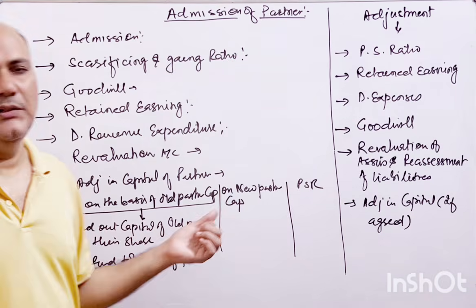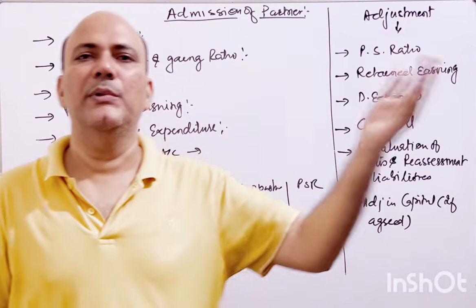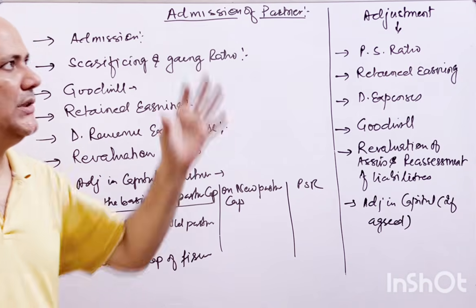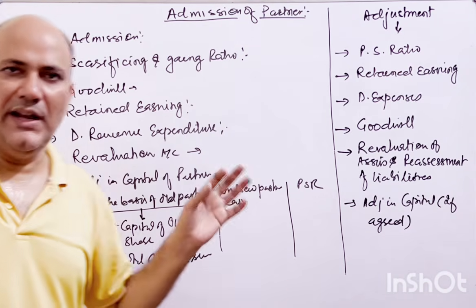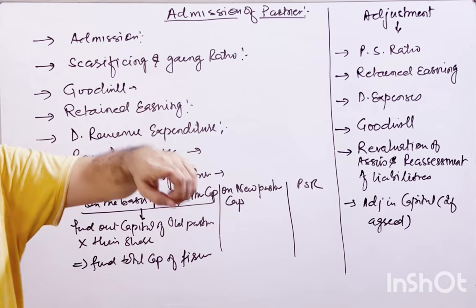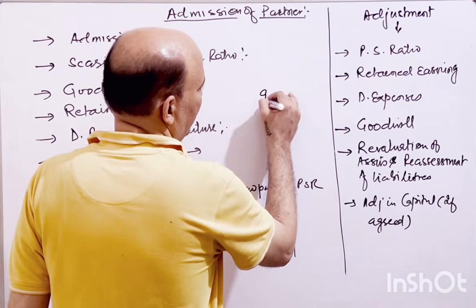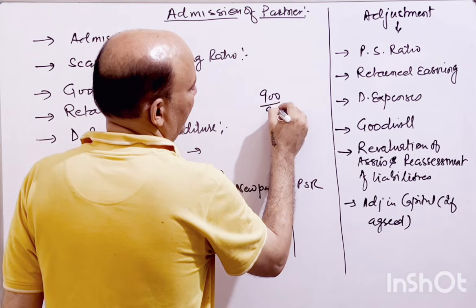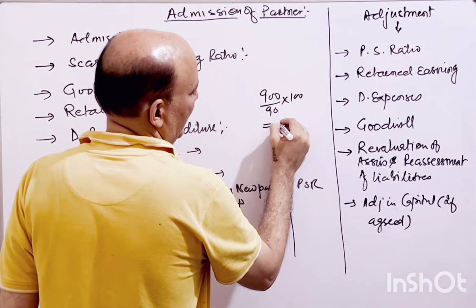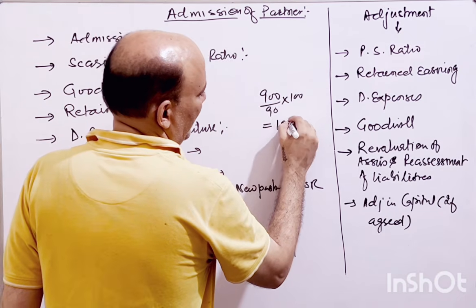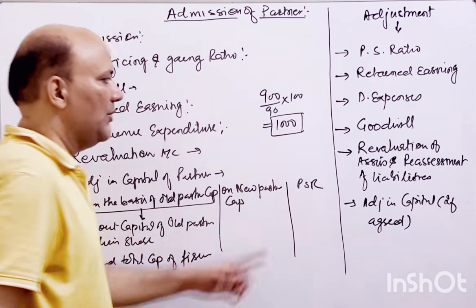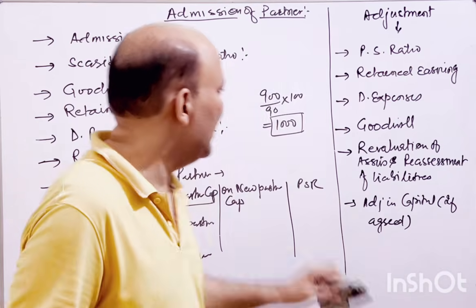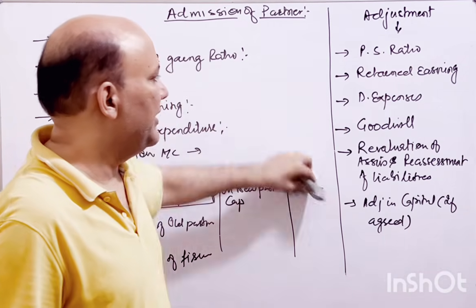So let's say we have given 10% to the new partner. Now the old partners are owners of 90% of the capital. Whatever the capital of the old partners is, that is 90%; make it 100%. Let's say 900 is the capital and that is 90% of the value, so make it 100%. What would be the capital of the new partnership firm at the time of admission? 1000 rupees. Then we will give to the different partners on the basis of their share, right?